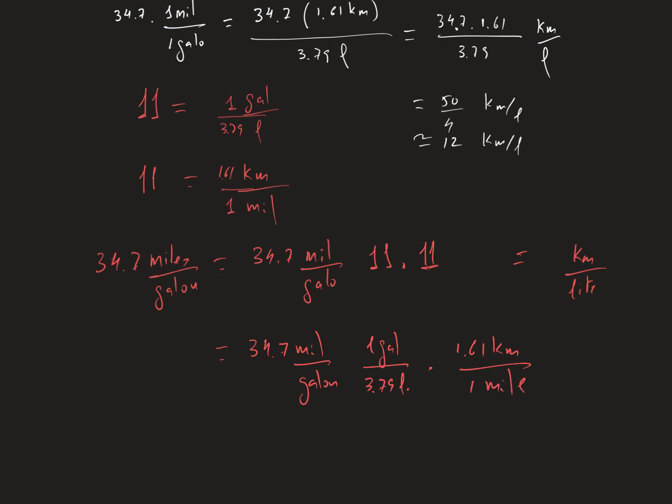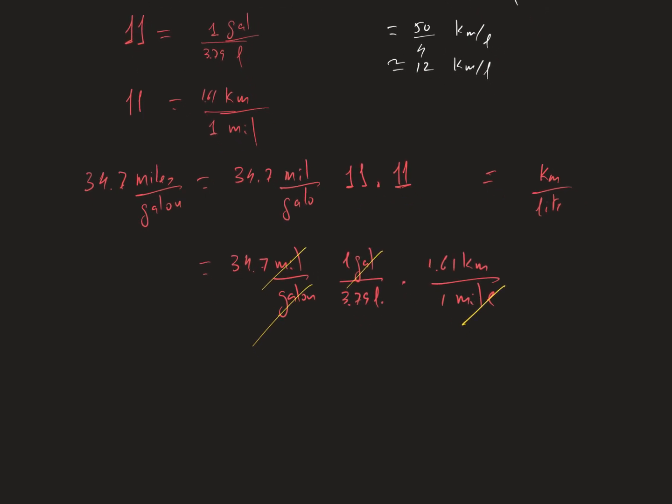Now the miles will cancel, the gallons will cancel, and the result will be 34.7 multiplied by 1.61 divided by 3.79.